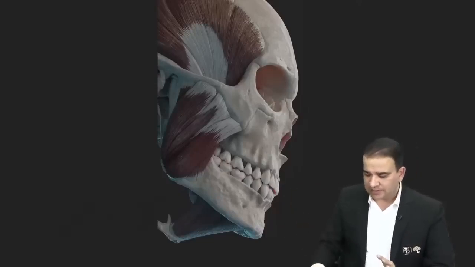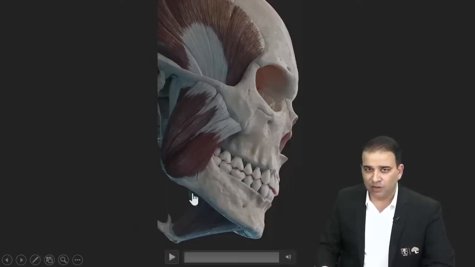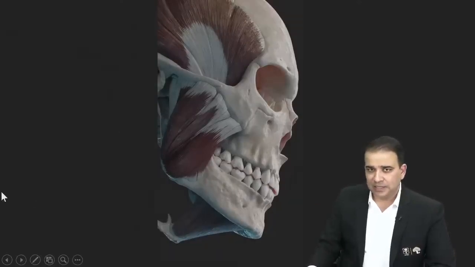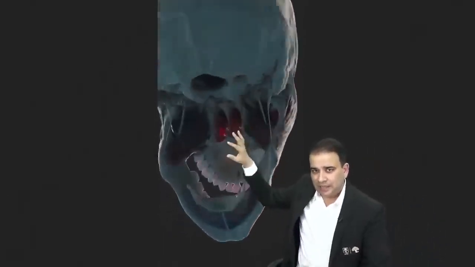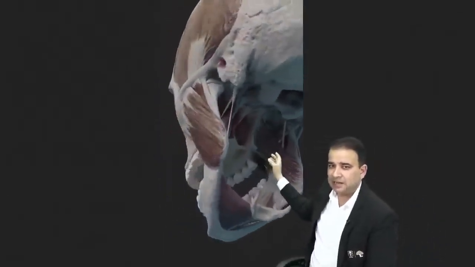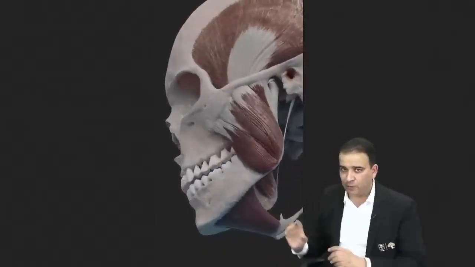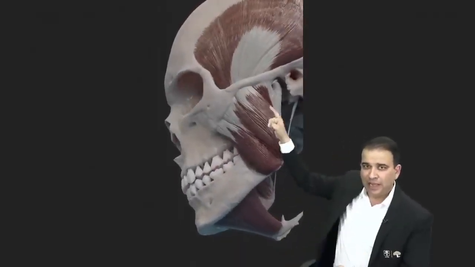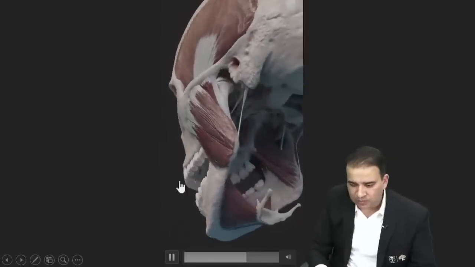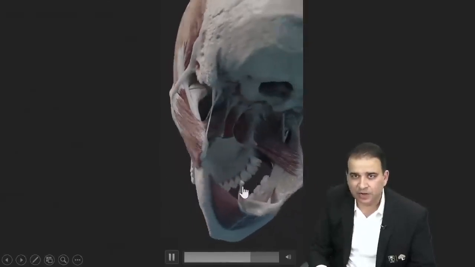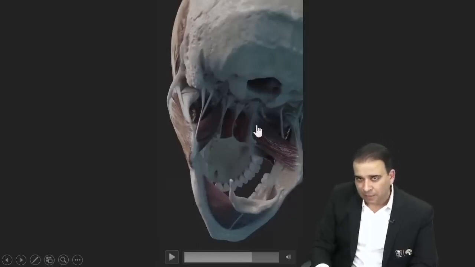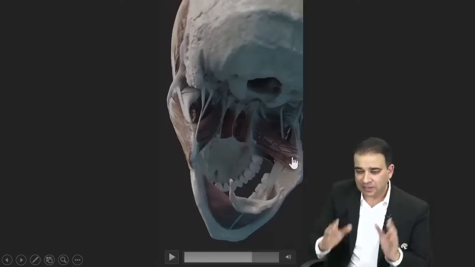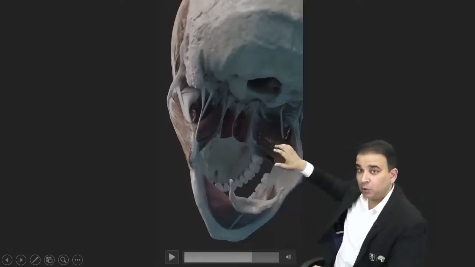Now, first of all, just get oriented based on this small animated video here. What do you see, guys? When you look at this, the temporalis and masseter muscles are outside, and the muscles that we can see inside here are the medial pterygoid and the lateral pterygoid. Once again, look at this masseter muscle outside and the temporalis inside. Now, I need to pause this video for a second. Yes, I need to find the right place to pause it. Yeah. Now, look at that muscle over there, it is the medial pterygoid. The medial pterygoid muscle is present on the medial side, but the important thing is it is inserted on the medial side of the ramus of the mandible, close to the angle of the mandible.